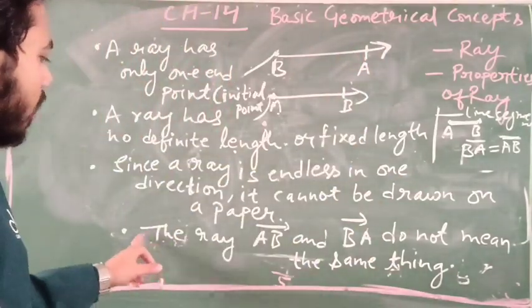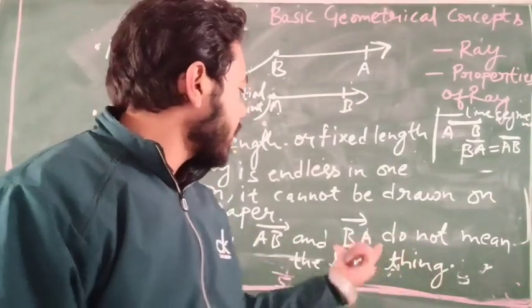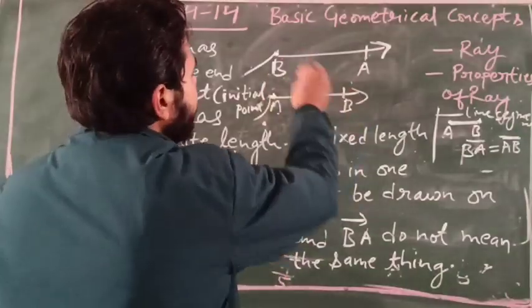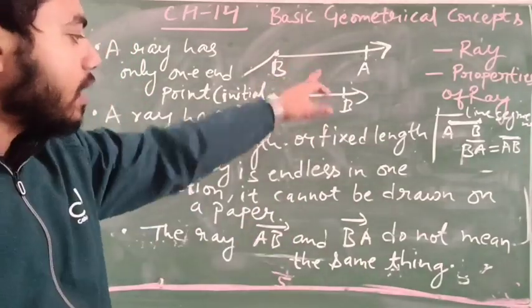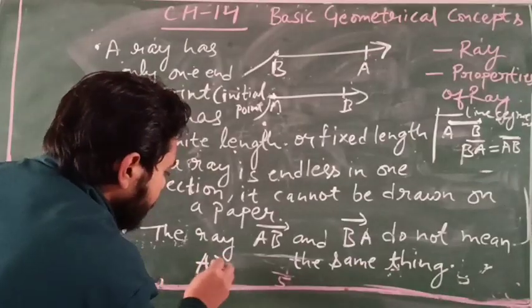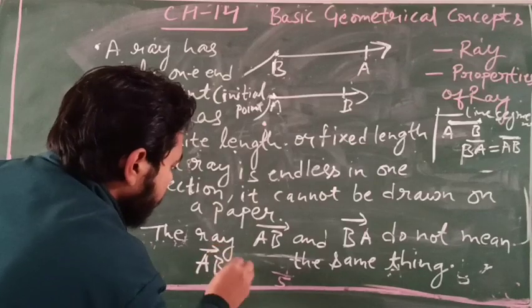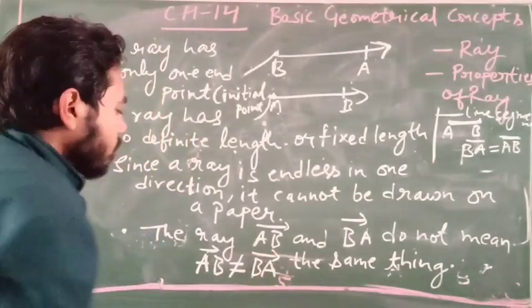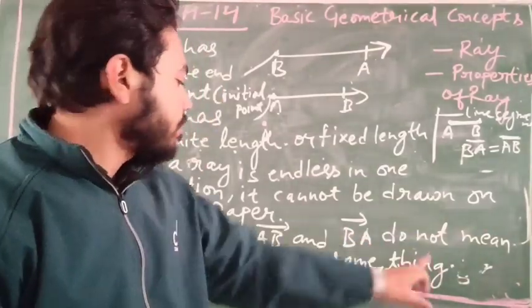And the last point: ray AB and ray BA do not mean the same thing.